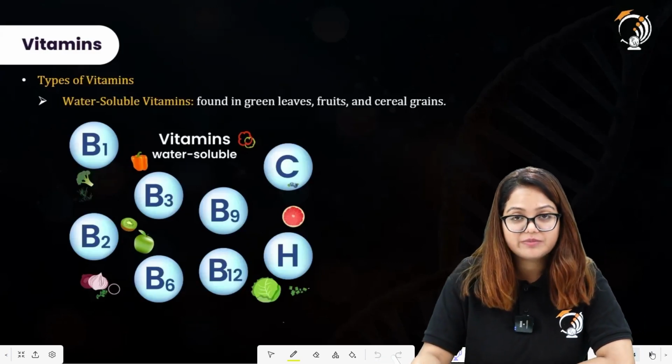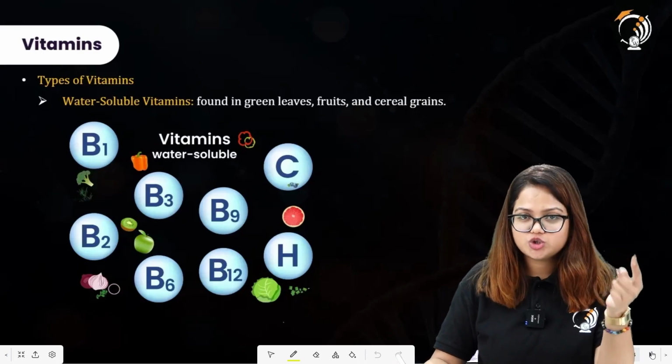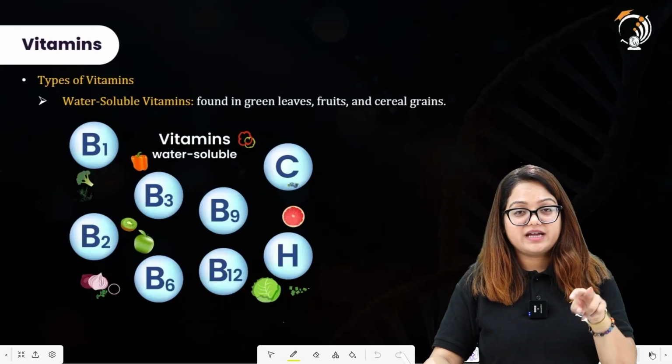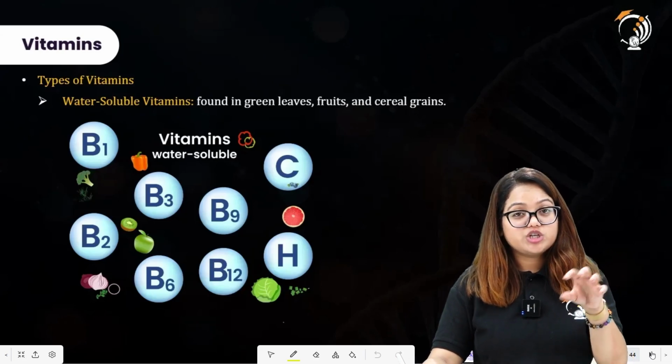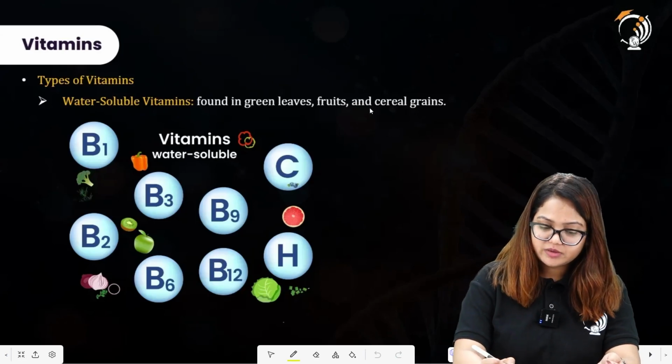There are certain types of vitamins. You can classify them into two categories. One is the water soluble vitamins, another is the water insoluble vitamins, that are the vitamins which are not soluble in water. So the first category is here, water soluble vitamins.